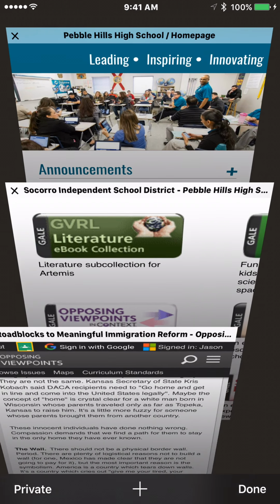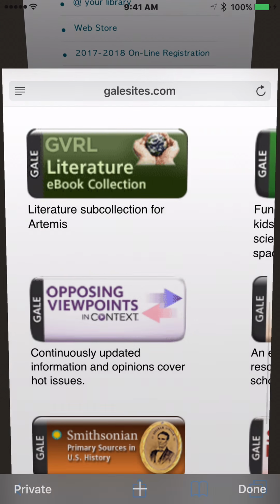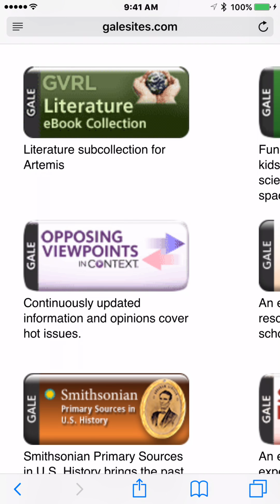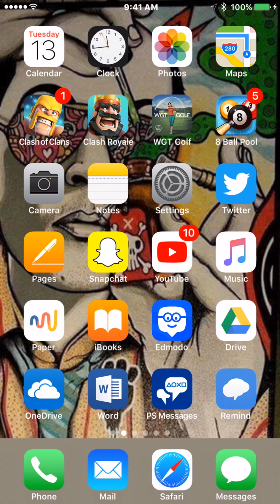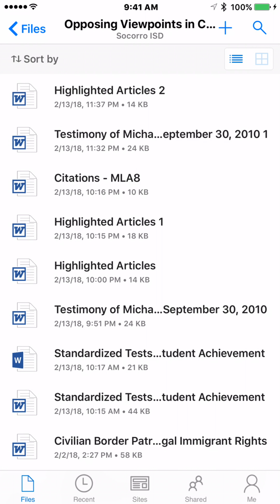Here's this then. We're going to close the browser thing. We're going to try opposing viewpoints again. But it might be easier, instead of typing all that out, to go back to OneDrive and check it out from there. Highlighted articles.